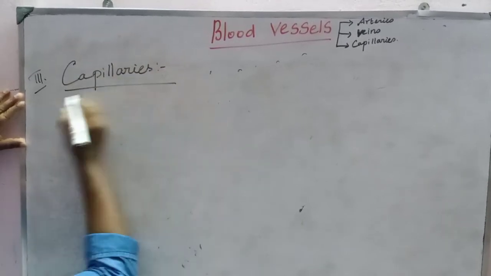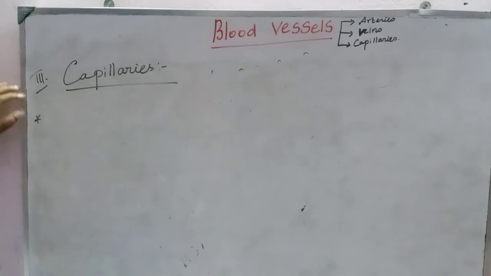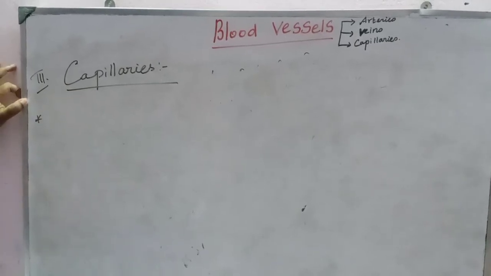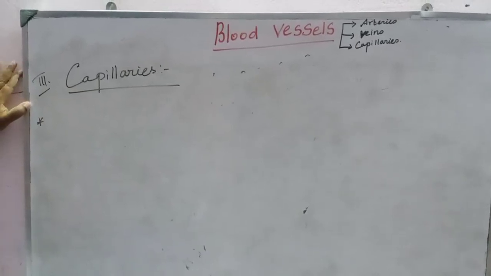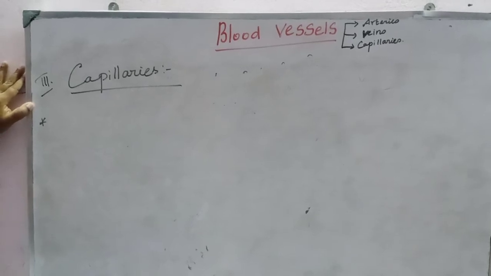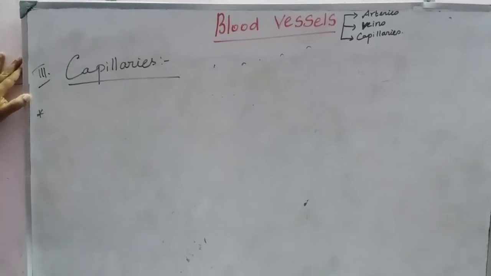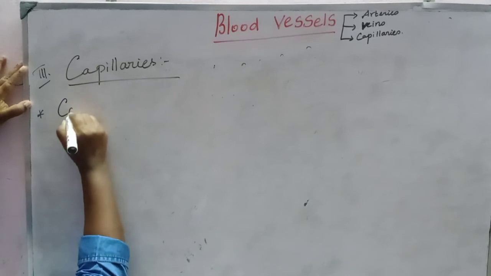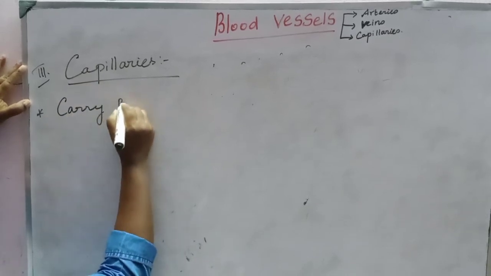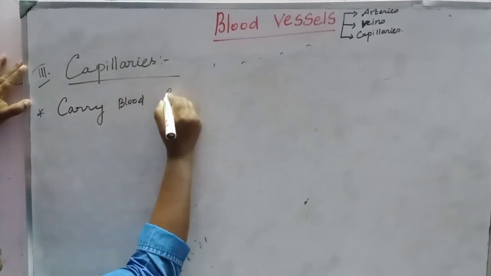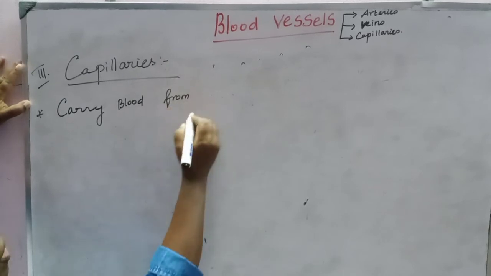Capillaries are microscopic vessels that carry blood from arterioles to small veins or venules.